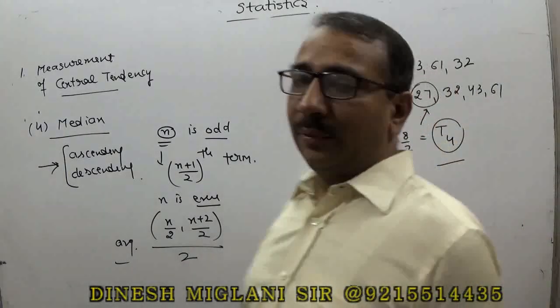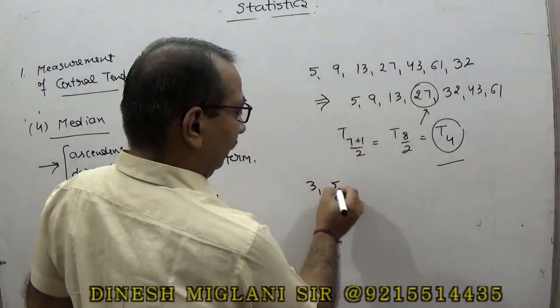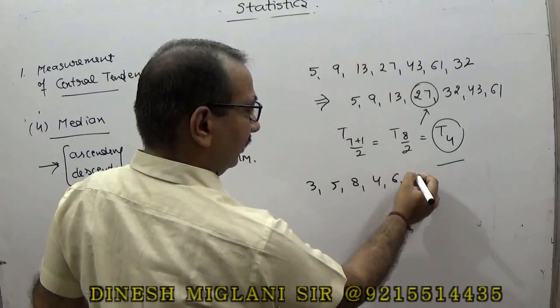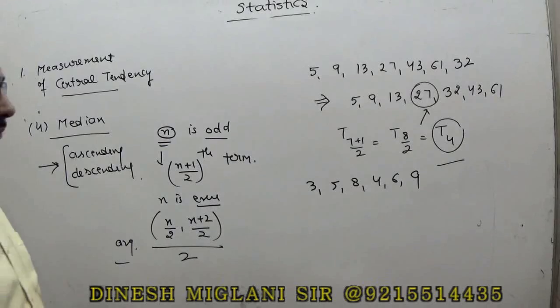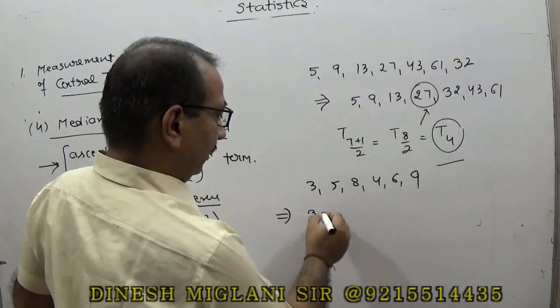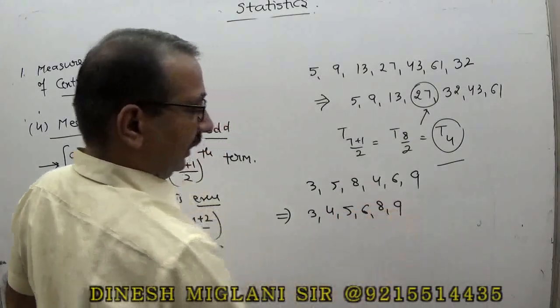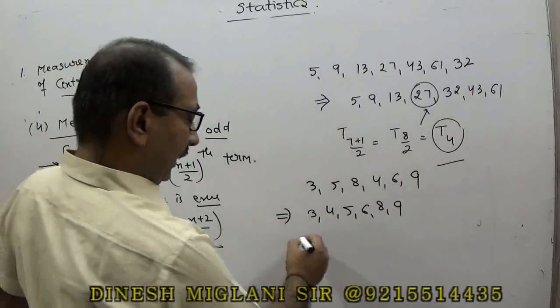And suppose my number of terms is even. It's given as 3, 5, 8, 4, 6, 9. We have to find the median. First of all, arrange into ascending order: 3, 4, 5, 6, 8 and 9. Now my terms are 6, so n is even.